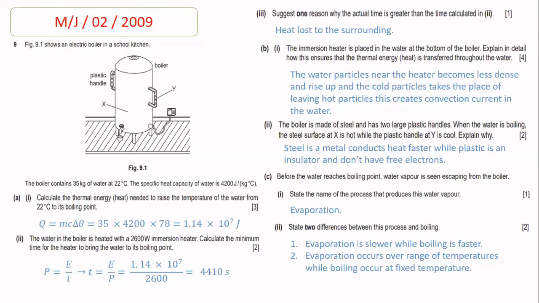The third difference is evaporation does not require any external source of fire, while boiling requires an external source of fire. The fourth difference is that no bubbles are formed during evaporation, while in boiling bubbles are formed. So beta, of the four differences which I mentioned, you will use only two.